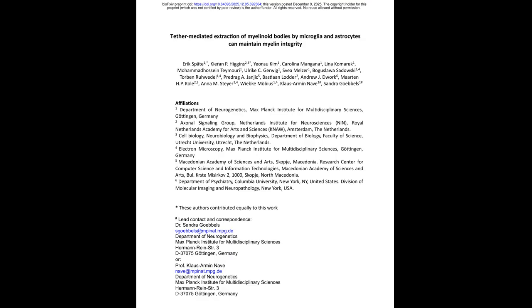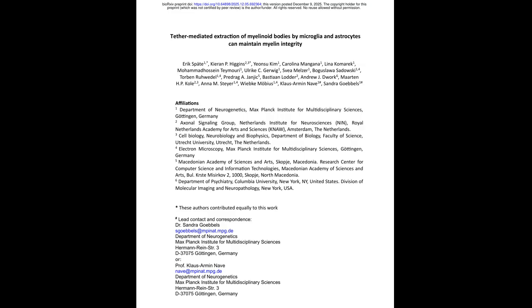As organisms age, myelin integrity declines, contributing to cognitive and sensory impairments. The question addressed here is, how does aging affect the ultrastructure of myelin in optic nerves, and what are the mechanisms by which myelin debris is cleared? Understanding this is crucial because disrupted myelin homeostasis is implicated in neurodegenerative diseases and age-related neural dysfunction.